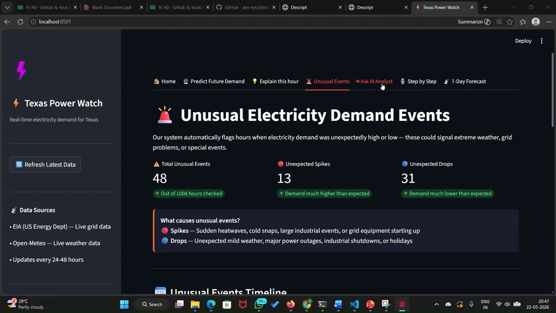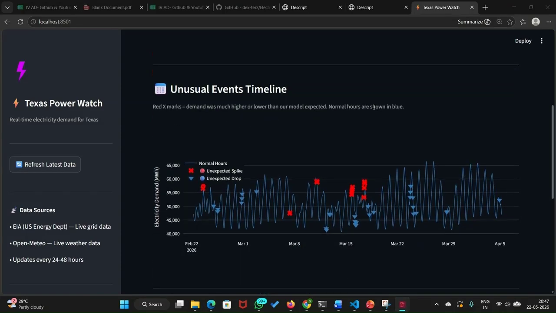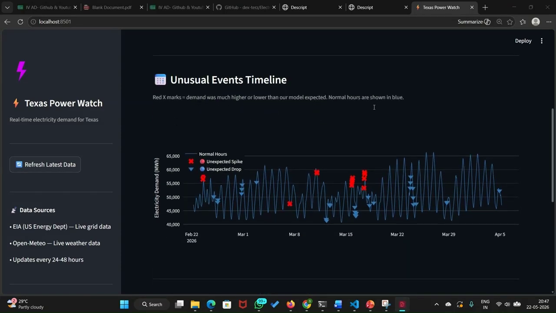And also we have a tab for unusual events, where the user can see the unusual drops or spikes that have happened. So he can analyze the reason for this drop or hike, and be aware if the same situation might come in the future. Let's say, for example, on March 7th there is a sudden spike of electricity demand, which is more than what the model predicted.